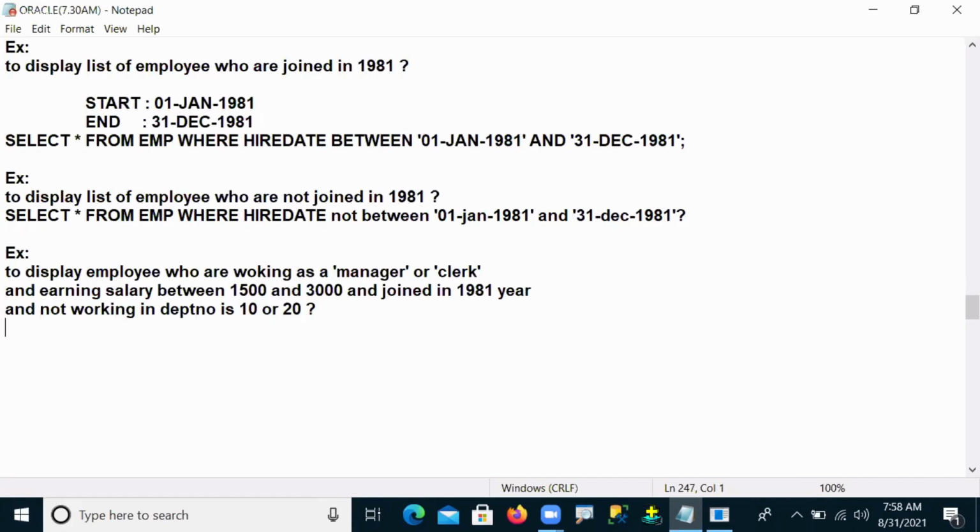So just observe, what is our question requirement here? To display employees who are working as a manager or clerk and earning salary between 1500 and 3000 and joined in 1981 and not working in department number 10 or 20. This is our one small example.